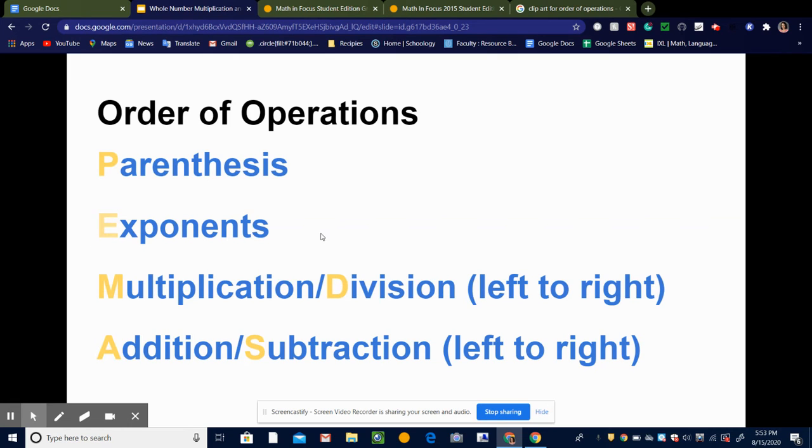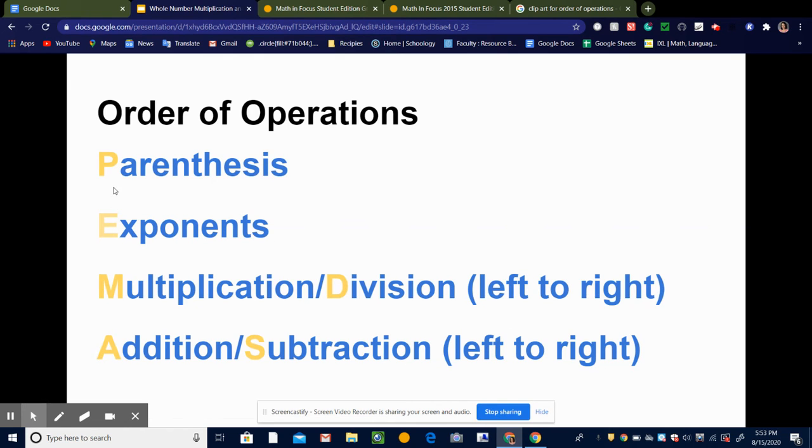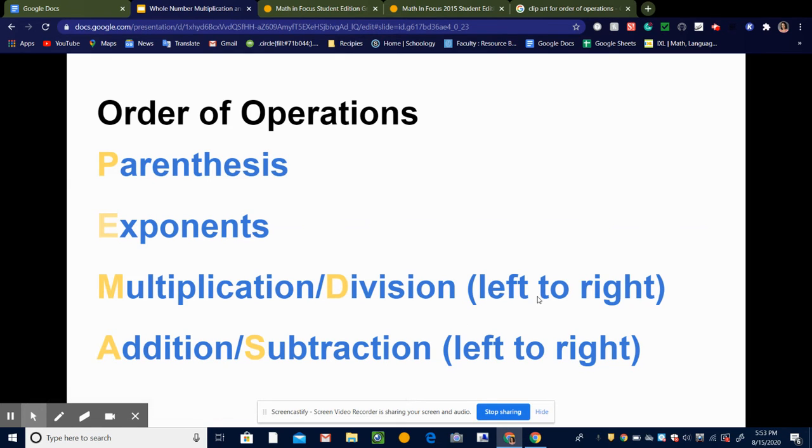Exponents, we don't do exponents in 5th grade, so you can look forward to that next year in 6th grade. And then we do the multiplication and division from left to right, and we'll talk about that in a minute as well, and the addition and subtraction from left to right. So I just want you to remember the P is for parentheses, E is for exponents, multiplication, division, addition, subtraction. So let's take a look at how we will use that.